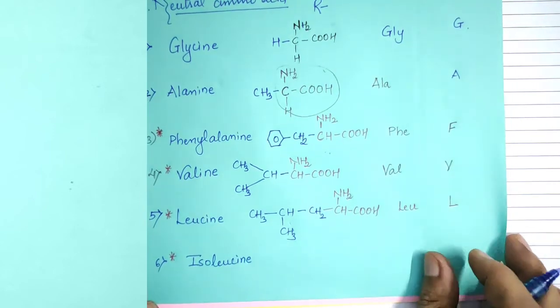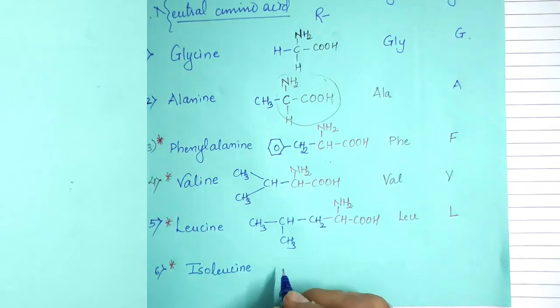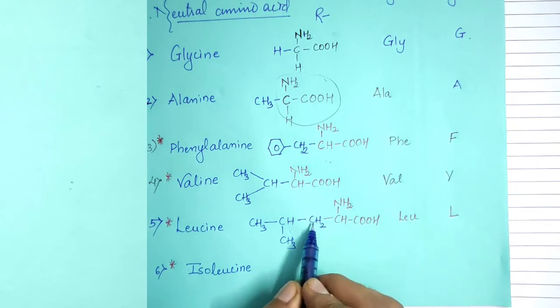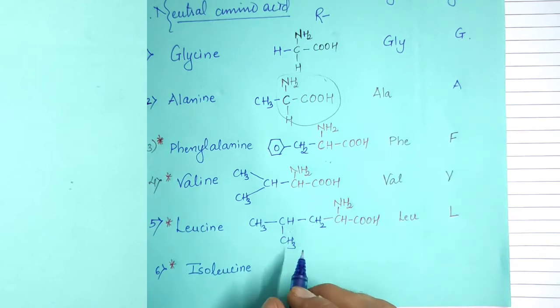Isoleucine. Now isoleucine will be at the beta position with respect to this alpha carbon. The functional group attached to a carbon atom is known as the alpha carbon. Next to alpha will be beta. So this methyl group will be shifting toward the beta carbon atom. So that is nothing but isoleucine.